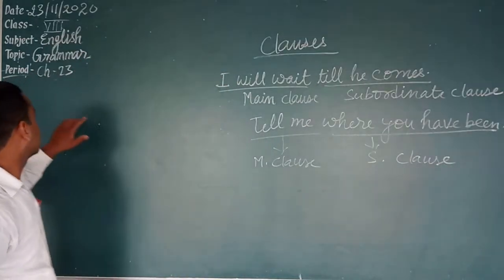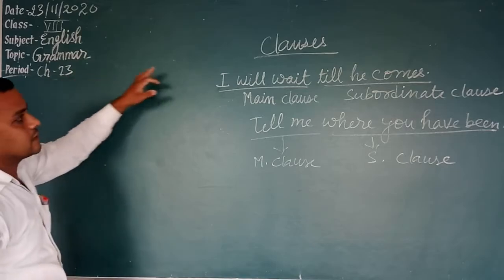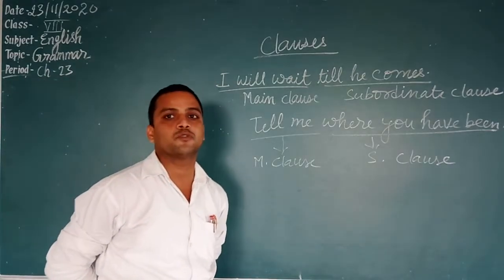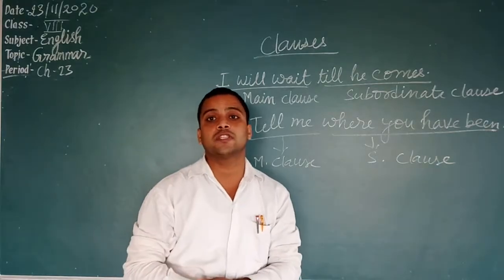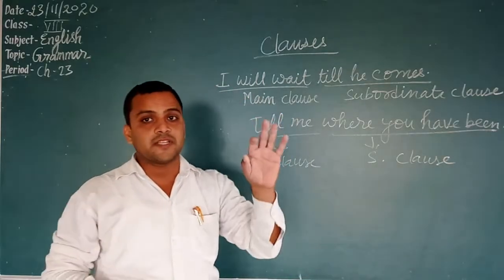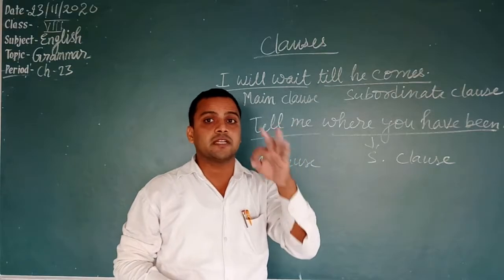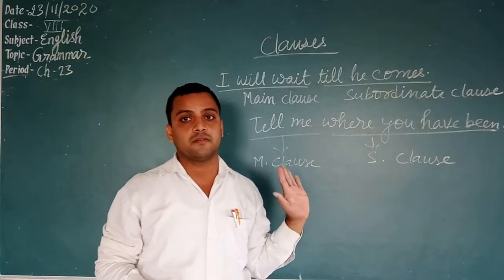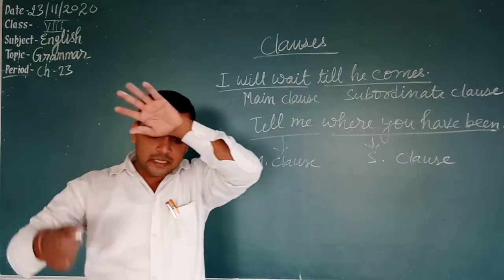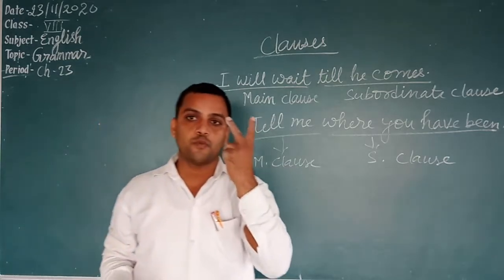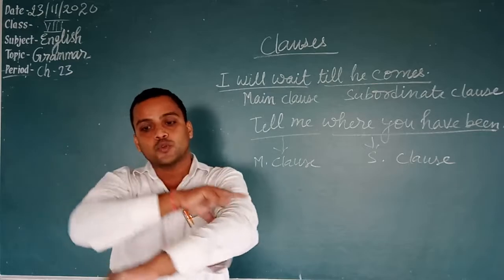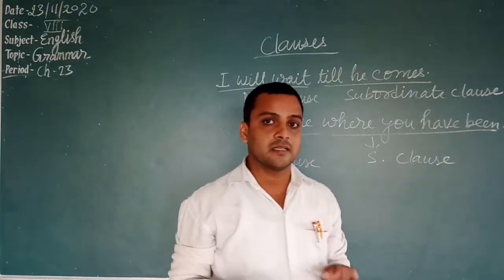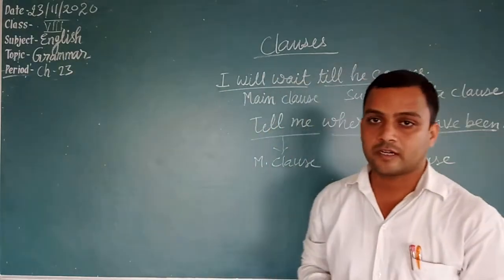Students, now see chapter number 23, clauses. Students, I have told you that a clause is a part of a sentence which contains a subject and a predicate, which contains a subject and its finite verb, the main verb. Okay? And students, a clause has two parts. A clause can be divided into two clauses, main clause and subordinate clause.